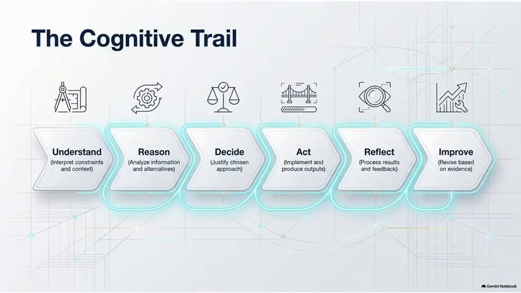At the heart of ThinkTrace is what we call the cognitive trail. It follows 6 stages: understand, reason, decide, act, reflect, and improve. Students begin by understanding the problem and its constraints. They reason through information and alternatives, make and justify decisions, then act on those decisions. They subsequently reflect on the results and feedback before improving their work based on evidence. This creates a visible trail of how thinking developed throughout the learning process.